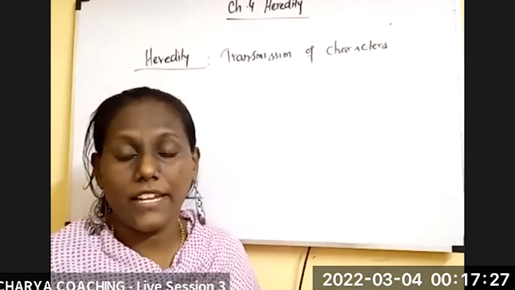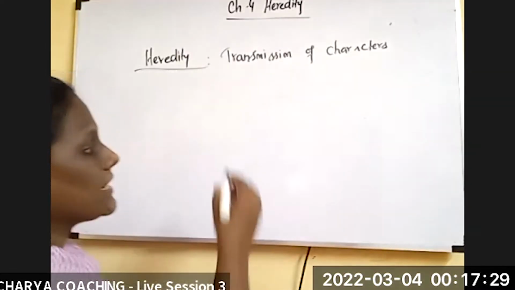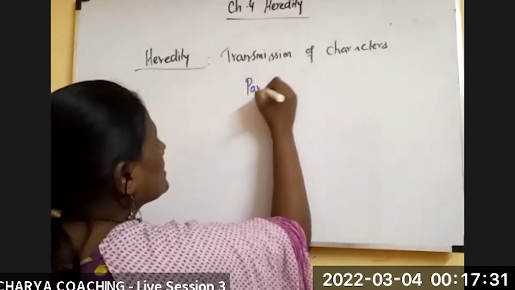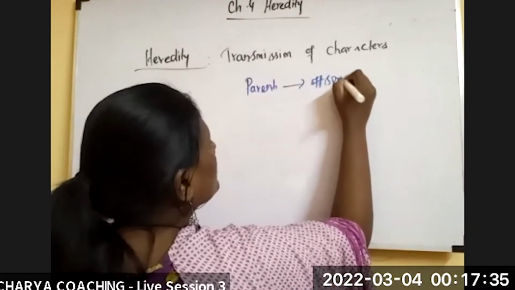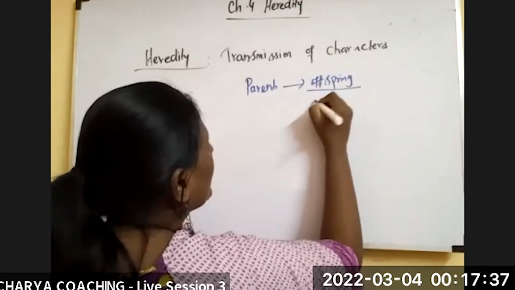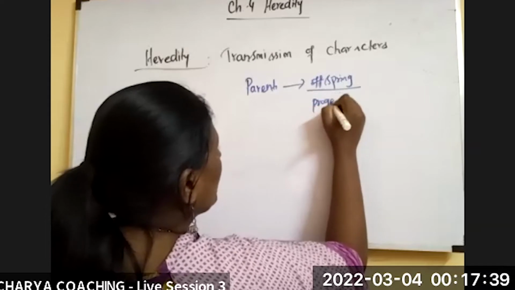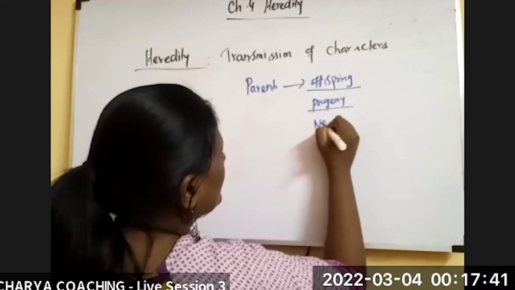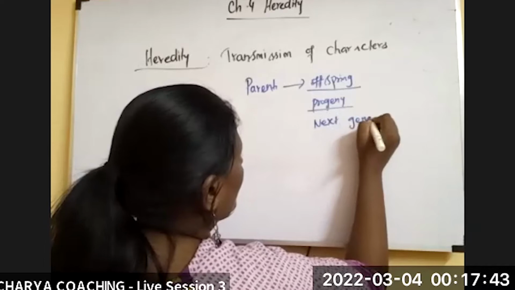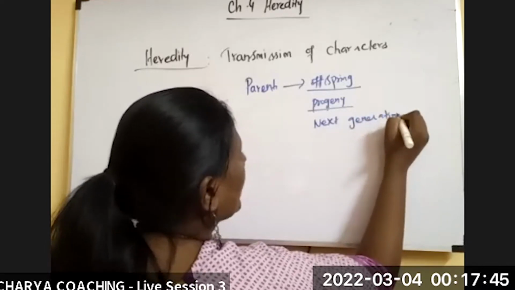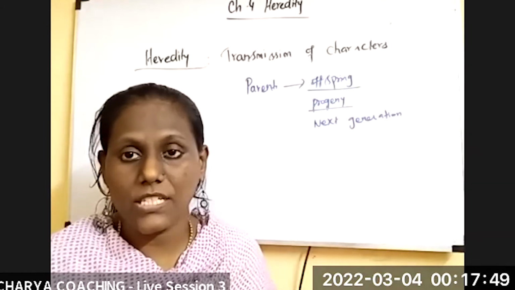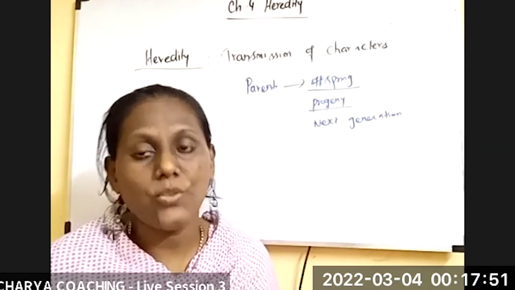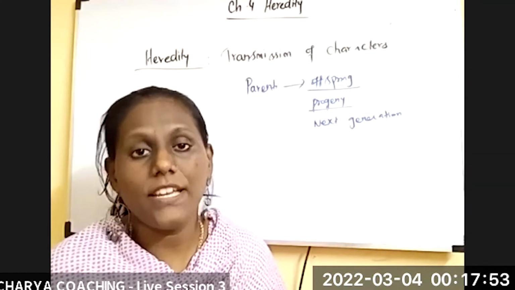That is the very important process in heredity. Here, the offspring is otherwise called the progeny or the next generation. In simple words, heredity is the transmission of characters from one generation to the other generation.